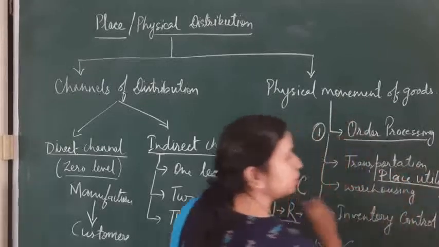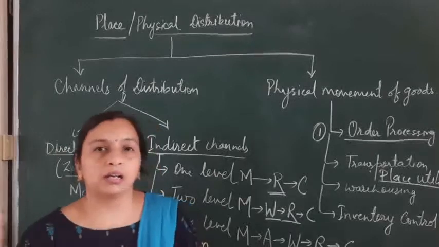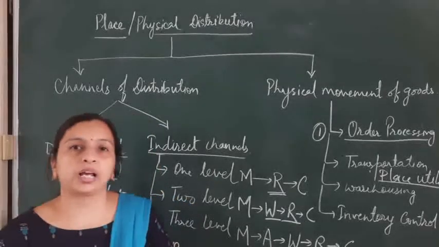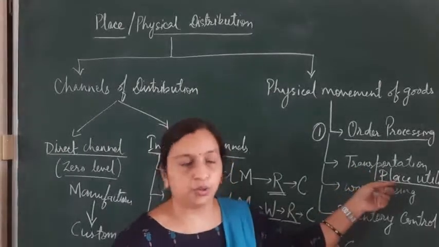Transportation creates place utility because goods are produced at one place and are sent or moved from the place of production to the place of consumption. So transportation creates place utility.